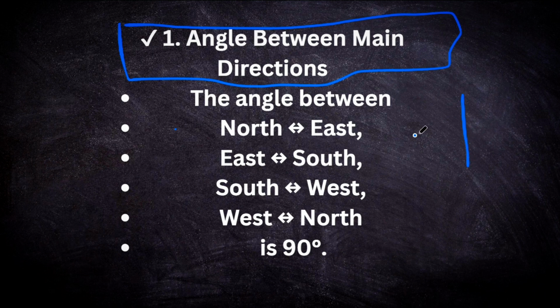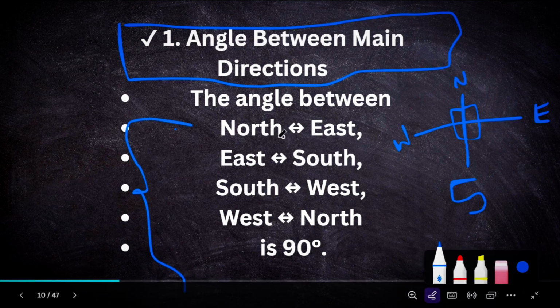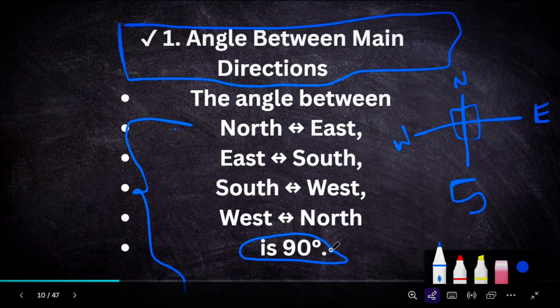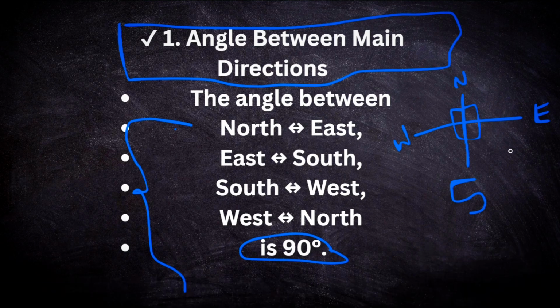There are four directions: here is east, here is north, here is west, and here is south. The angle between the main directions is 90 degrees in all cases. These directions are also called primary or cardinal directions. So remember that the angle between the main directions is 90 degrees.